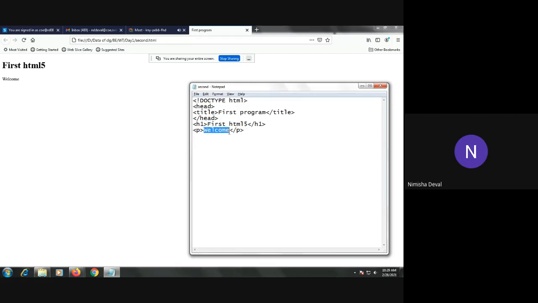And in the paragraph, I have written here a welcome. Understood? So this is a very simple program related to HTML5.